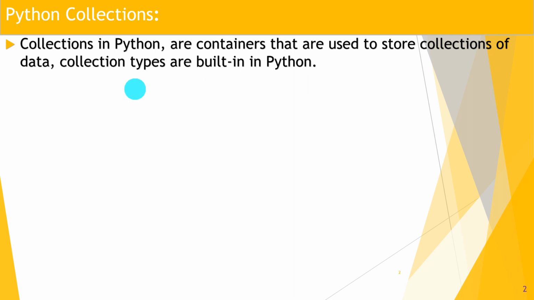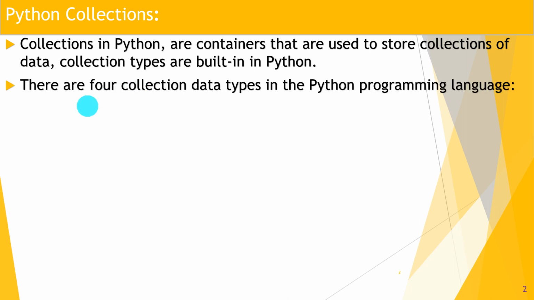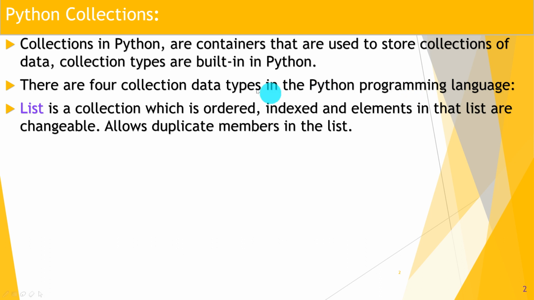In Java and C++ also there is a collection type present, which is nothing but containers to store the data. For example, an array is a collection itself. There are 4 collection data types in the Python programming language. List. What is list? List is a collection which is ordered. List is ordered, that is, it has an index like an array.